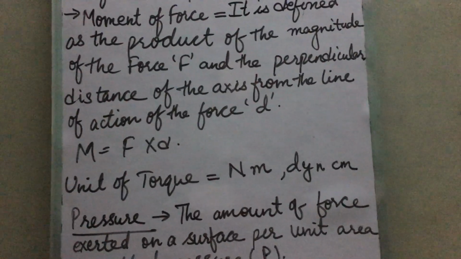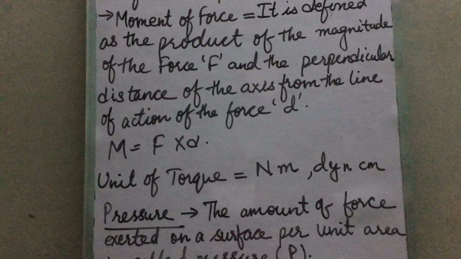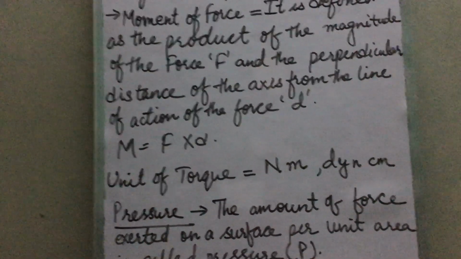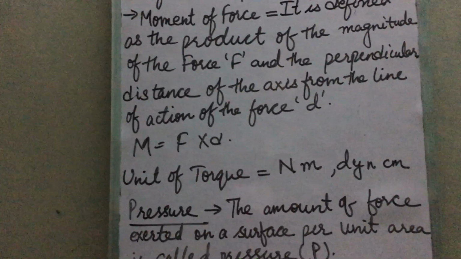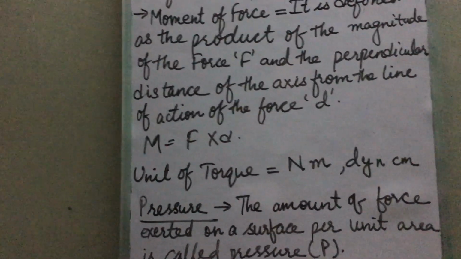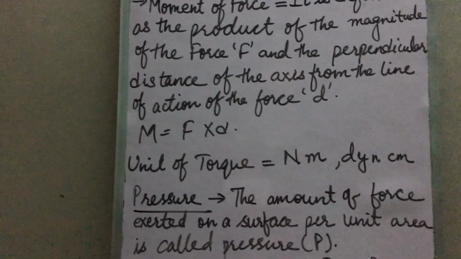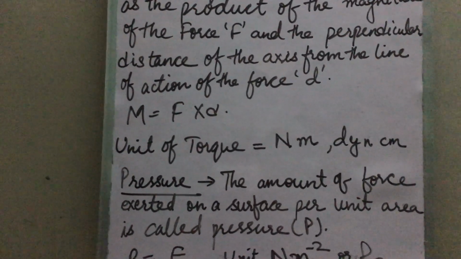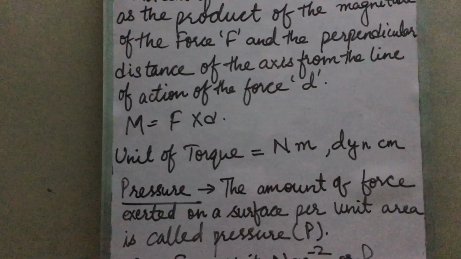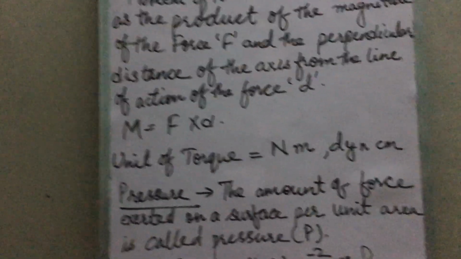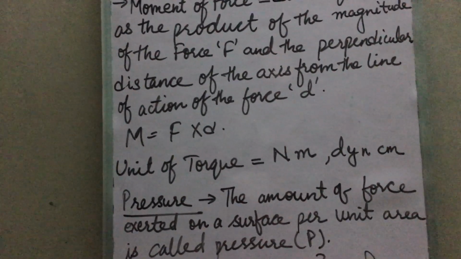Now see, children, the moment of force explains why less force is required to open a door by pushing at a point further away from the hinge. Actually, the hinge is the axis. So the moment of force explains why less force is required to open a door by pushing at a point further away from the hinge than at a point close to the hinge.